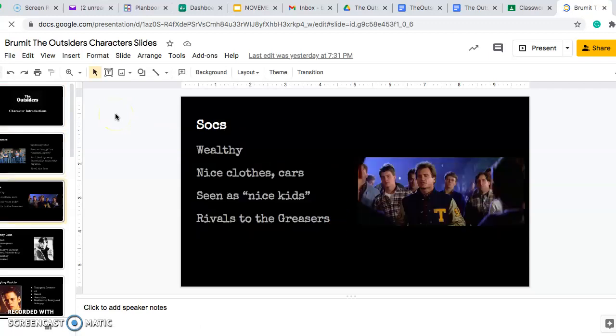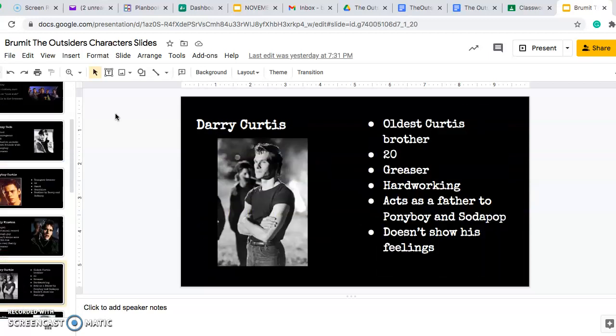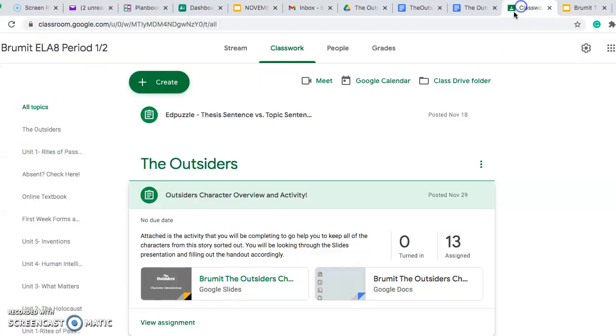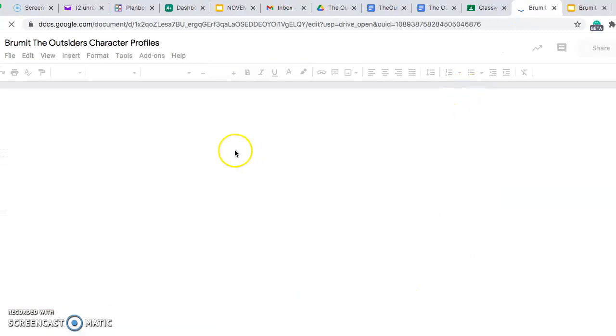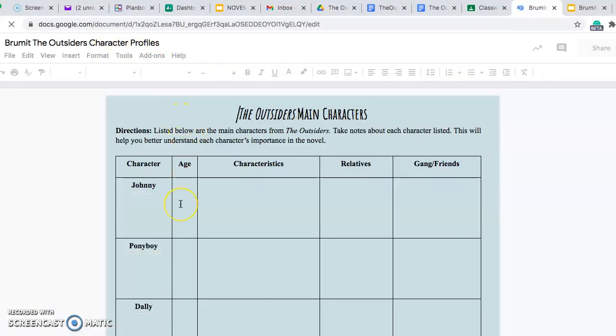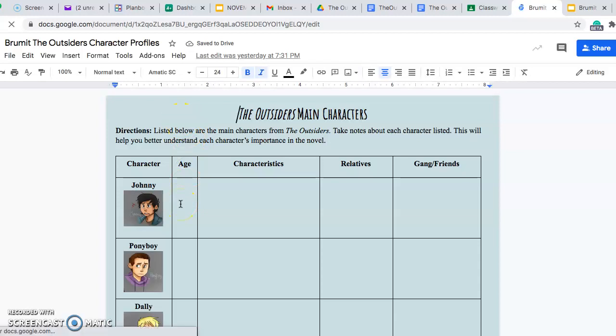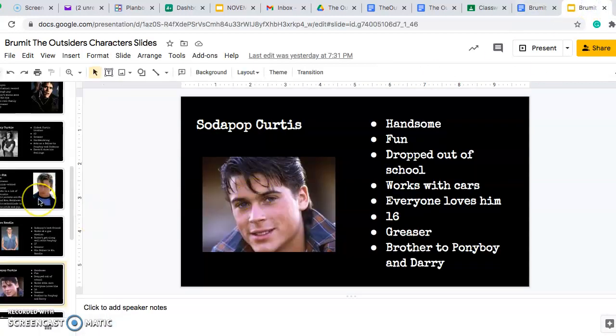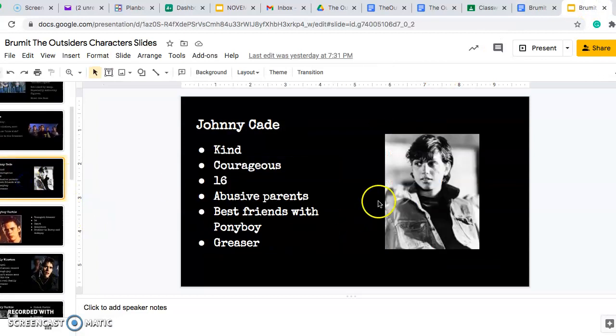So this presentation tells you all about who the greasers are, who the socials are, and each character that is in our story. Okay, so what you will be doing is you will have your Outsiders character profile open, and you will be working through their age, characteristics, relatives, and which gang they're in. Okay, so let's go over Johnny Cade. Johnny Cade, he is kind, courageous, 16, comes from an abusive home. He's best friends with Ponyboy, and he's a greaser.